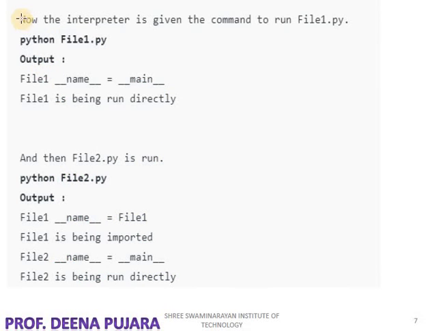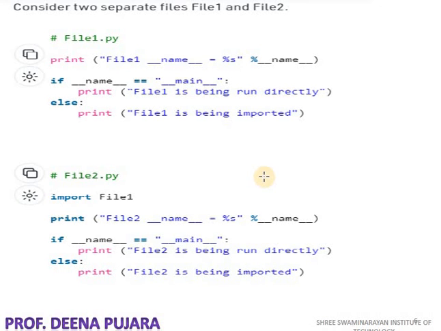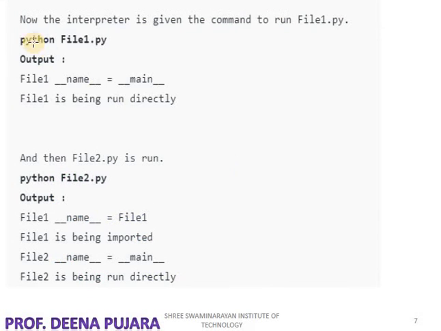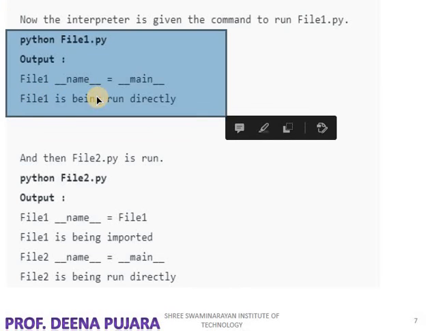Here you can see the interpreter is giving the following output. This program runs independently, so the output is that the file is being run directly. Why? Because the program is working independently. It is not importing any module.